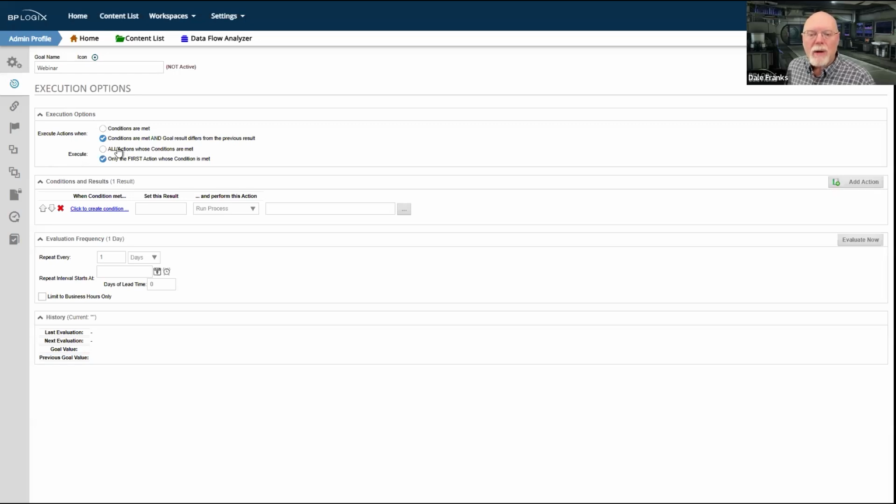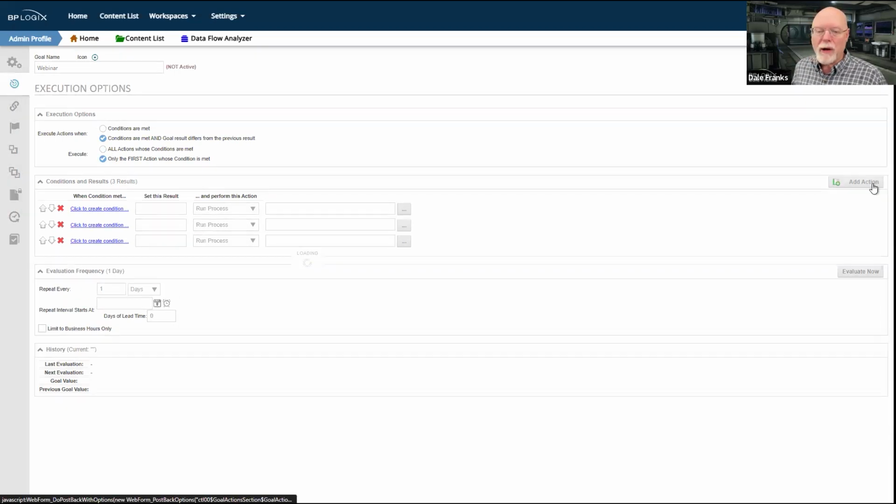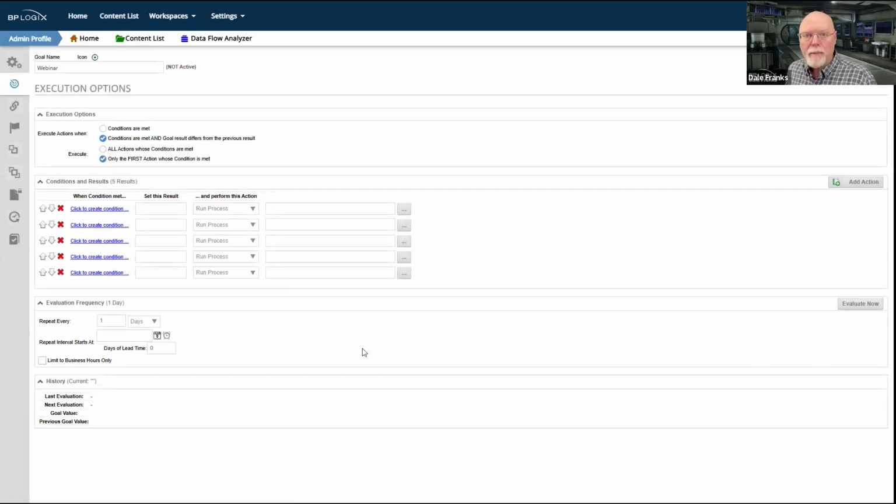The execute property determines whether they're going to run all of the actions whose conditions are met, or whether they're going to run only the first action whose conditions are met. This is very similar to how a business rule works, where you determine whether you want to run the first or whether you want to run all actions where the conditions are met. So, I might have 5 different evaluations going on down here, and I need to determine whether I want to run, let's say all 5 of them are true. Well, do I want to run all 5 of them? Or do I only want to run the first one that's true? And once I've done that, then I'll skip the next ones.